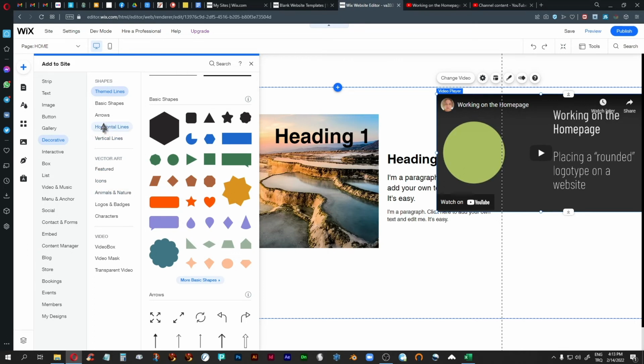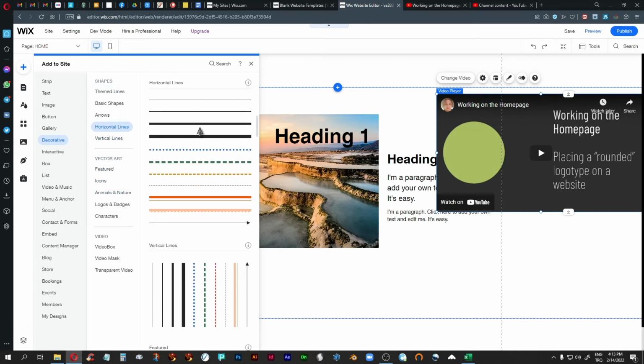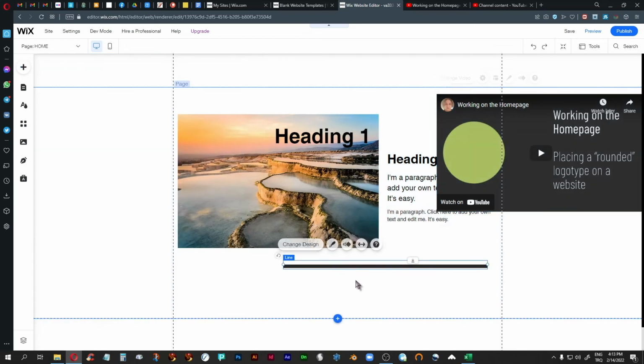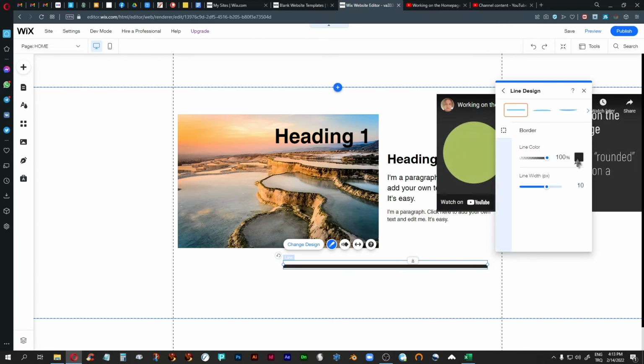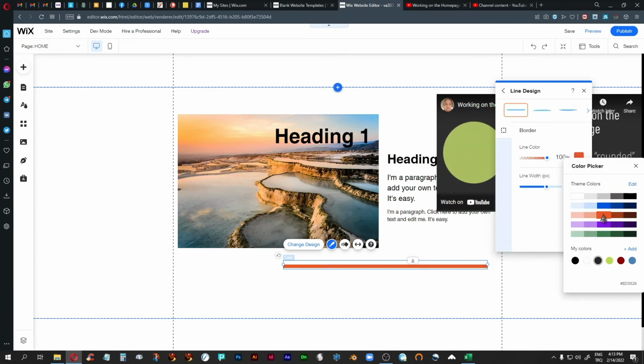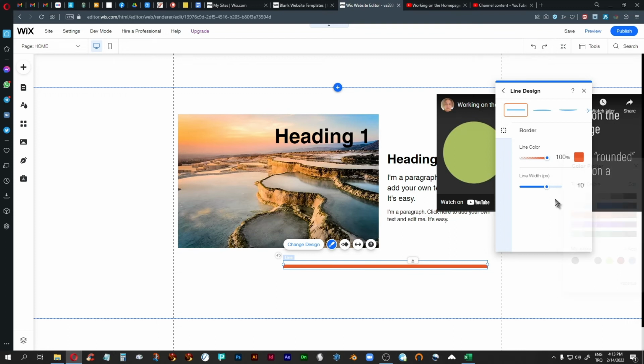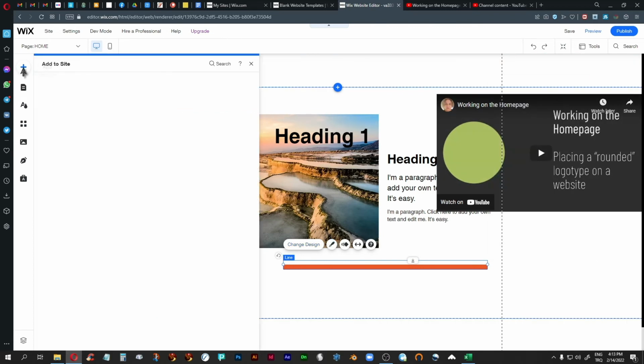So for example, we have lines, so we can just drag a line, and then we can change the design of that. We can change the color. So let's say I don't want a black line, I want a red line. Very easy to do. I want to change the width of this line. I can make it really, really thin, down to 1 pixel, or I can make it really, really fat, up to 15 pixels, it seems, not more. But then, let's see,